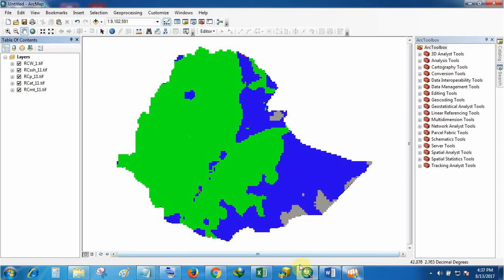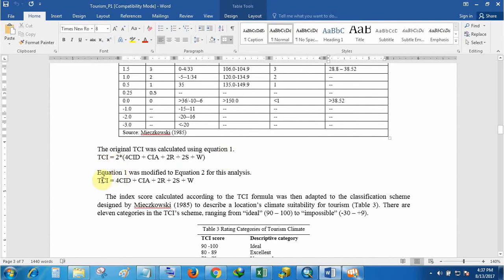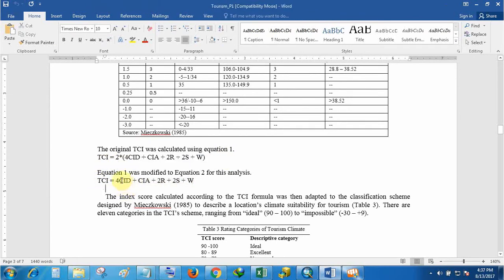The next thing we will do is follow this formula, and this is very simple. CID is the maximum temperature influence, this is average temperature influence, this is precipitation. Precipitation is important for tourism.